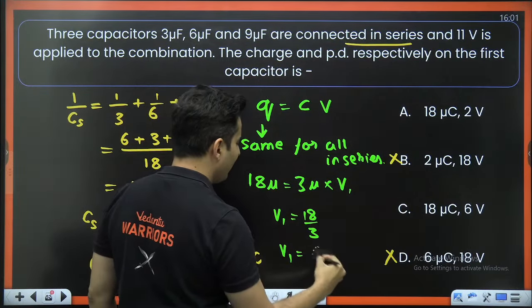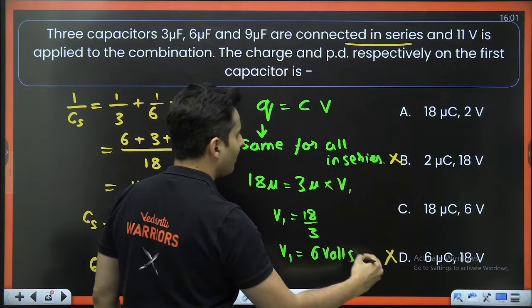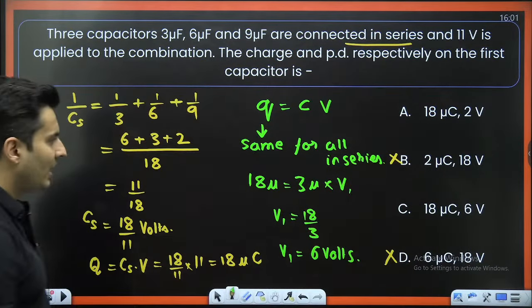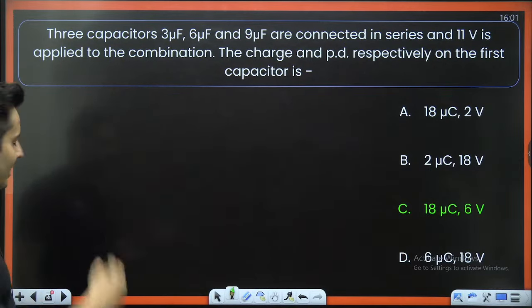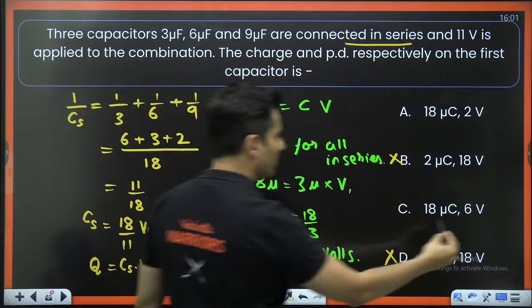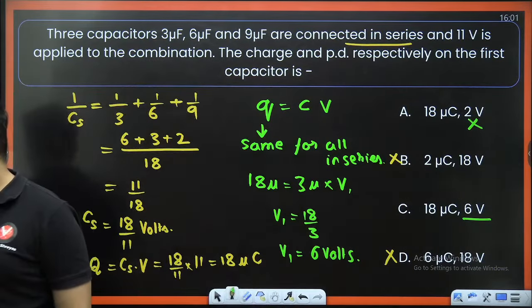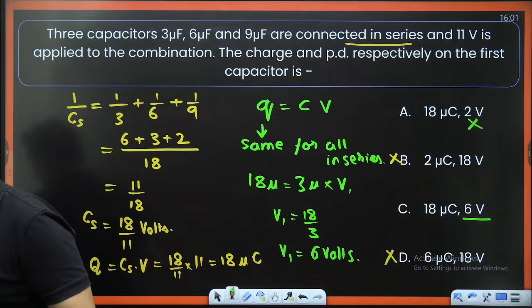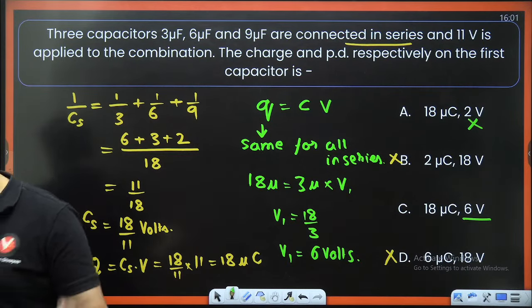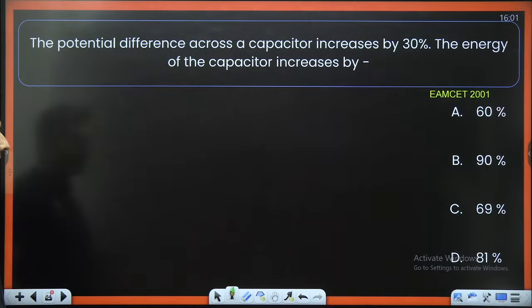So V1 will be nothing but 6 volts. So hence the answer should be C option, which is right over here. 6 volts is right over here. So this gets eliminated. Got it? C for Captain Shreyas. Very nice. Awesomeness. Moving on to the next question.